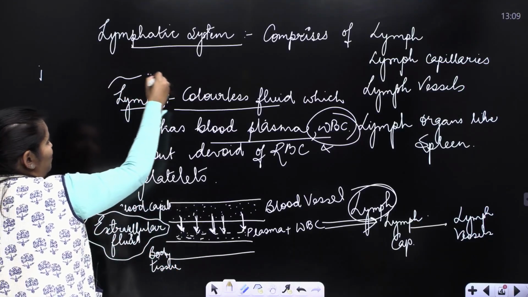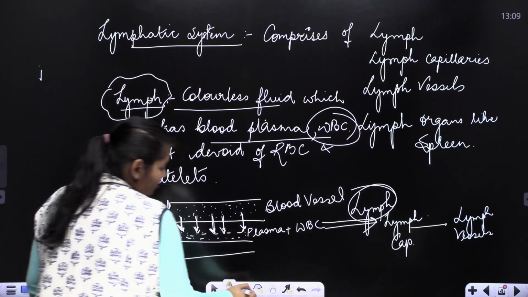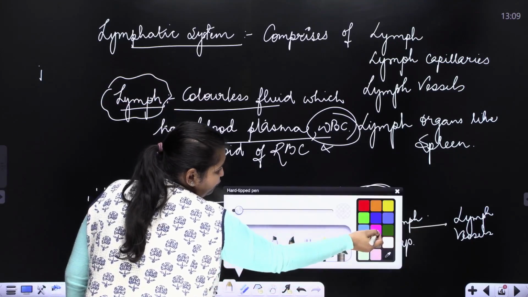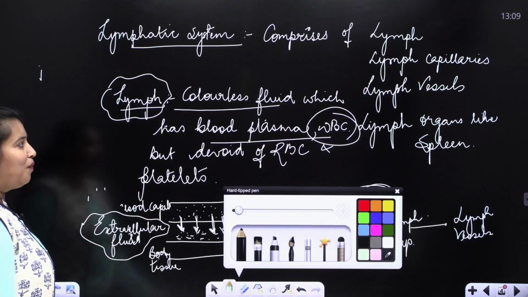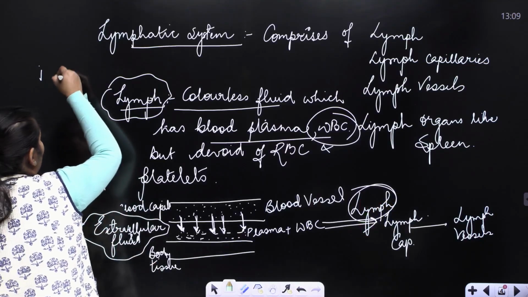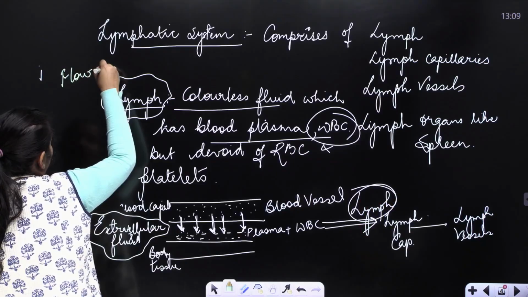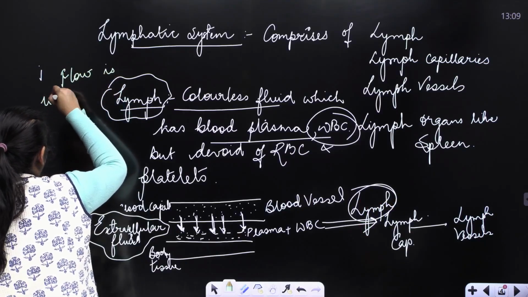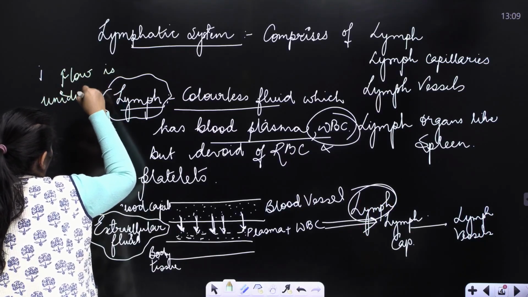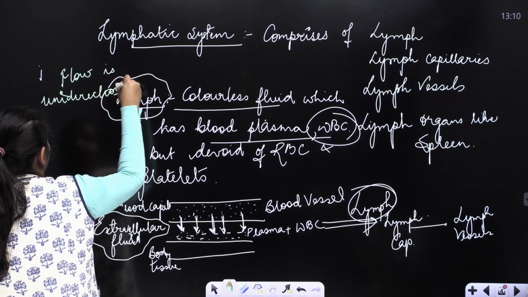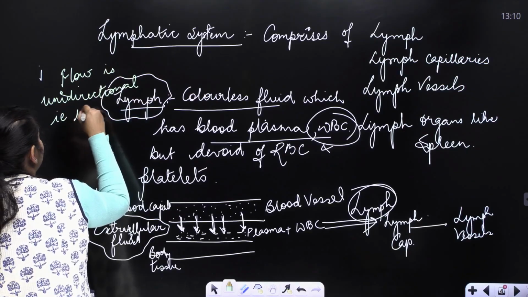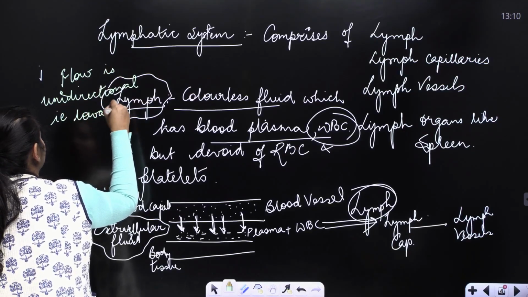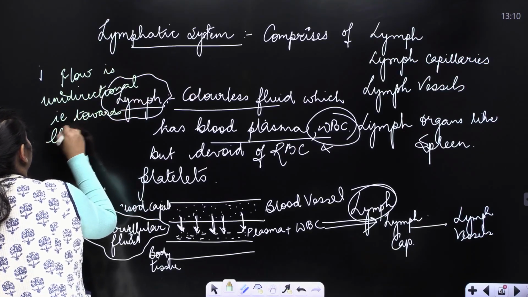Then the very important point here: blood flows in two directions, that is towards the heart and away from the heart, but the flow of lymph is unidirectional. It flows in only one direction, and that is towards the heart.